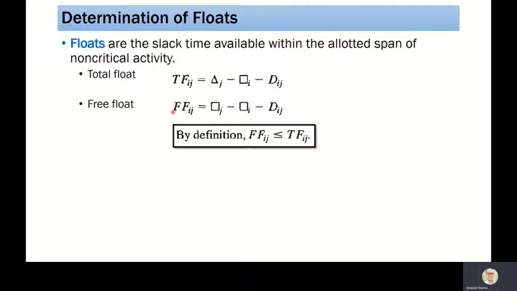Free float between node I and node J is the latest occurrence time of node J minus the latest occurrence time of node I minus the duration of the activity.